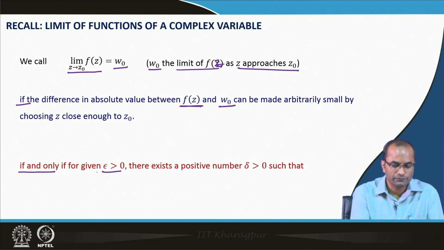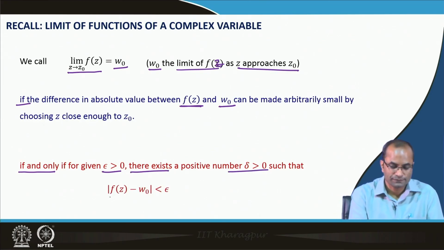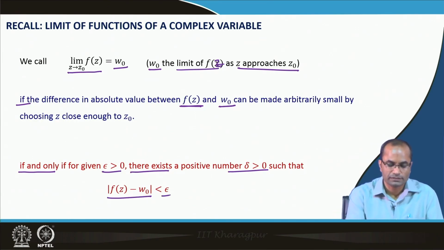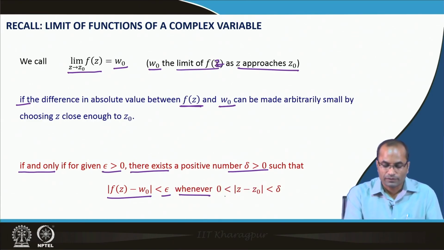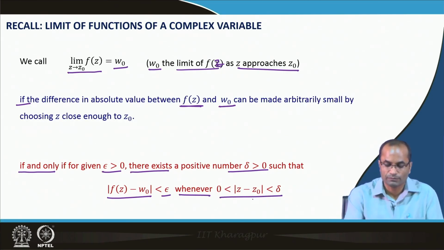There exists a positive number delta such that the absolute value of f z minus w naught is less than epsilon whenever we have z from this delta neighborhood, that is, absolute value of z minus z naught less than delta.